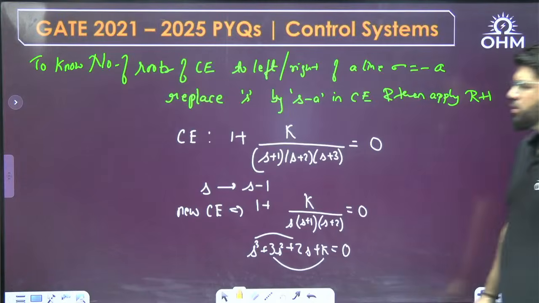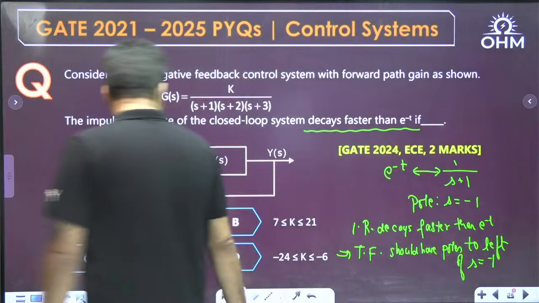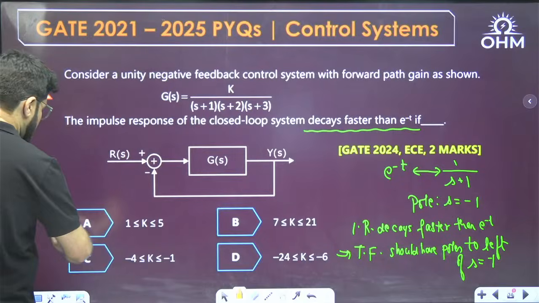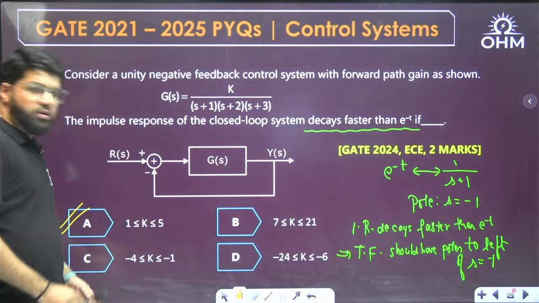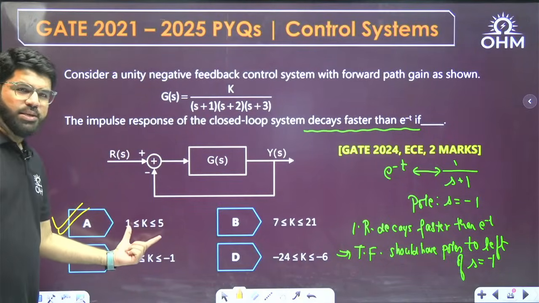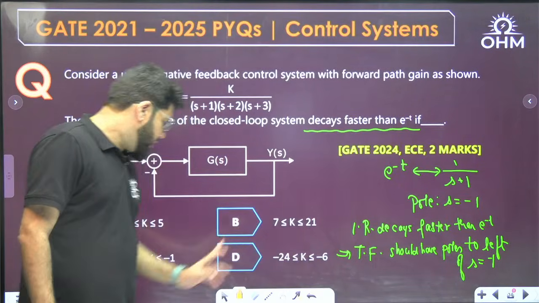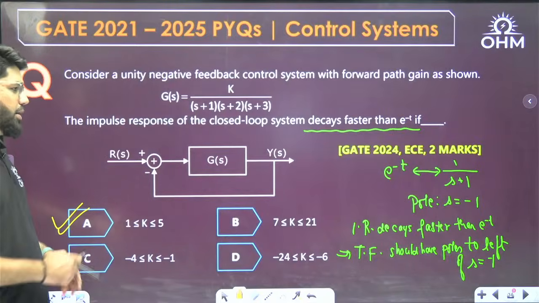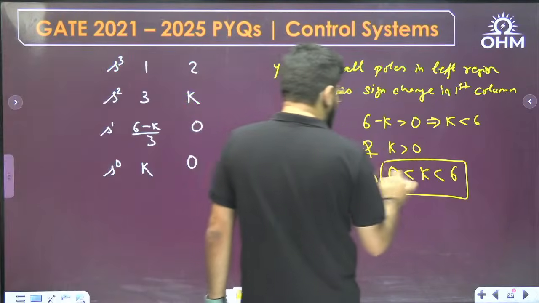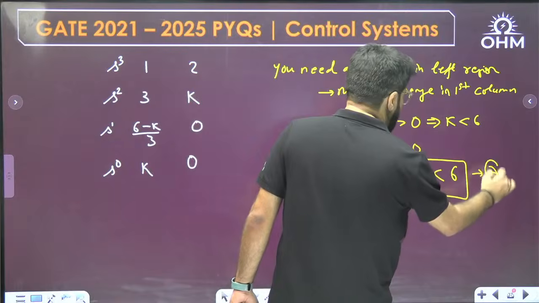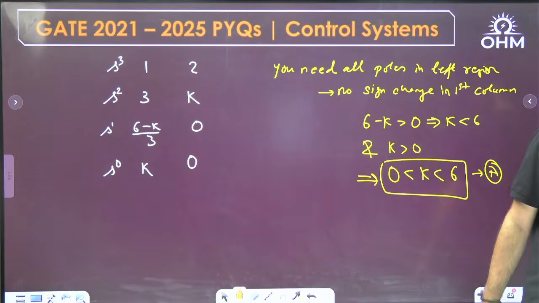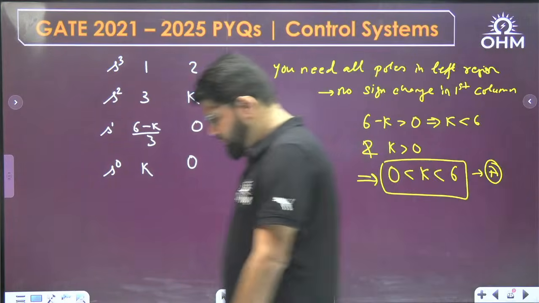So here, K should be between 0 and 6. The most appropriate option that will match is A. Between 0 and 6, so this is a subset of it. But here this is definitely wrong, this is purely negative. So only option A satisfies this. This is the logic of solving the question.